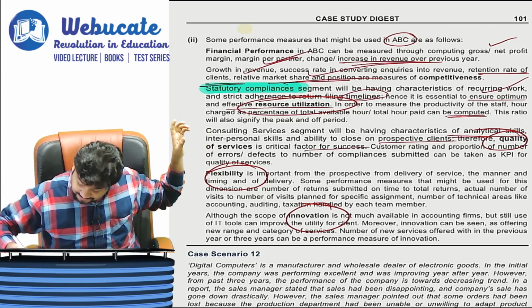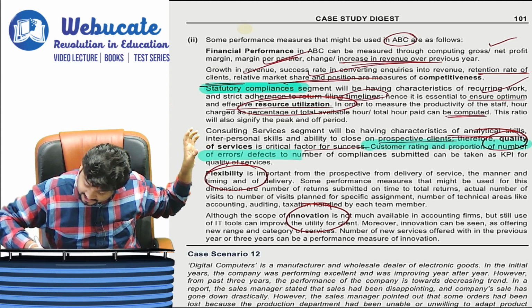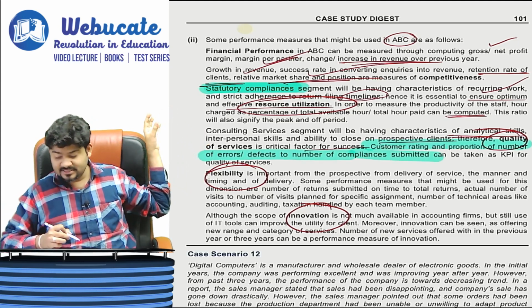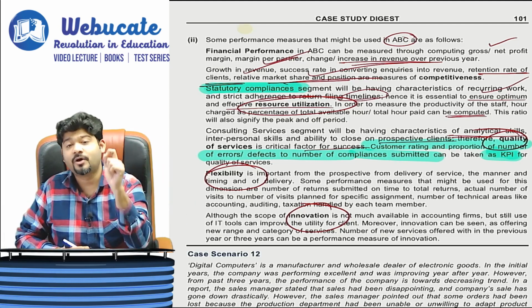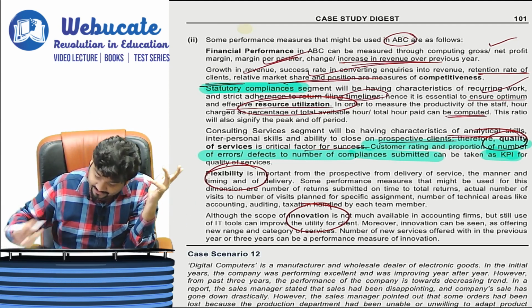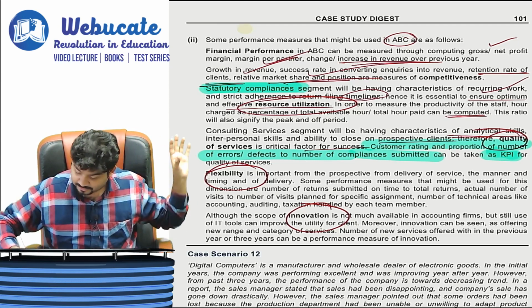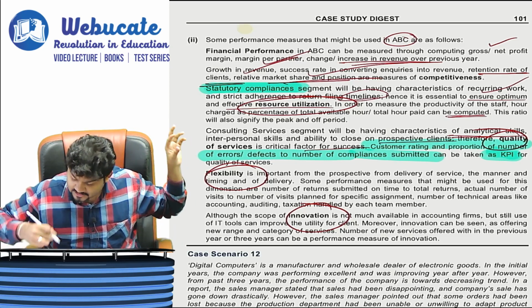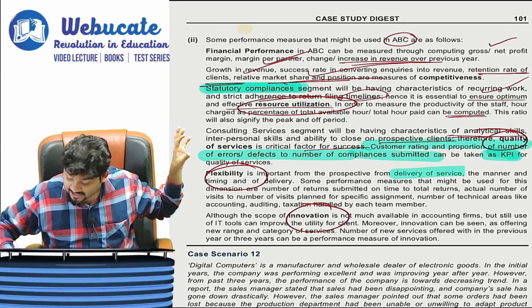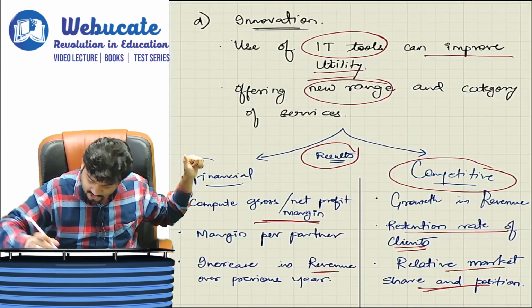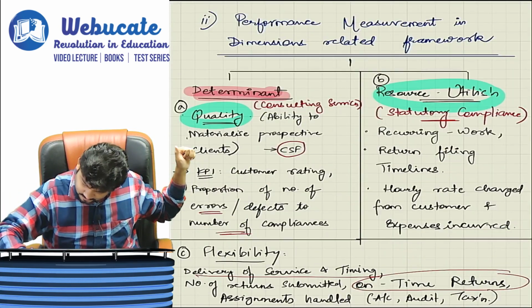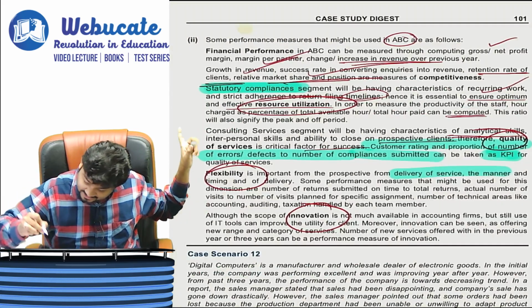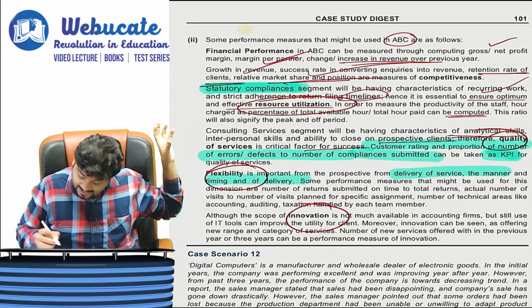Customer rating and the proportion of number of errors or defects to number of compliances submitted can be taken as a KPI, key performance indicator. Then flexibility is important from the perspective of delivery of service, and timing of delivery.